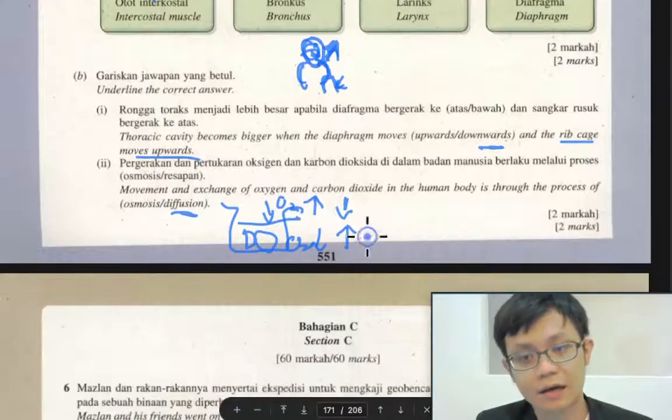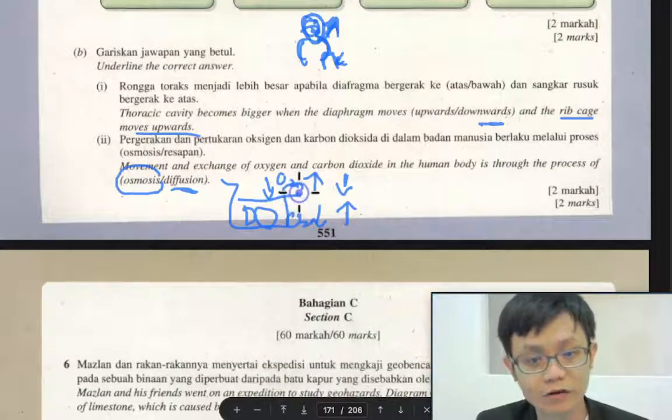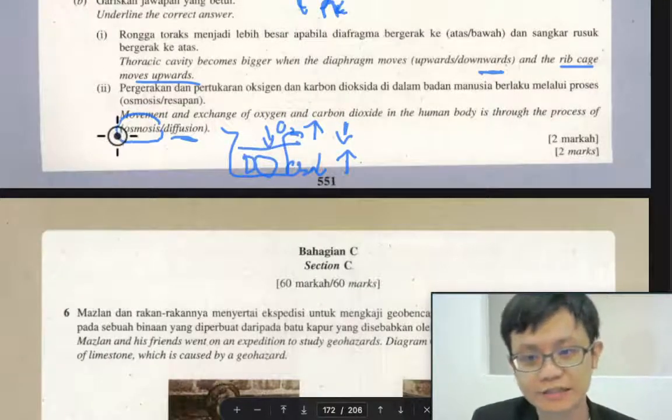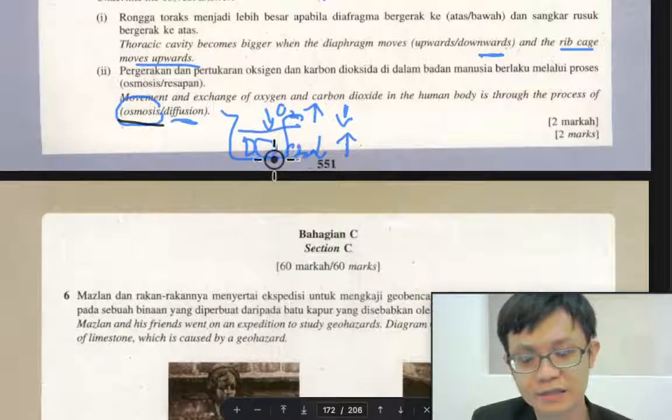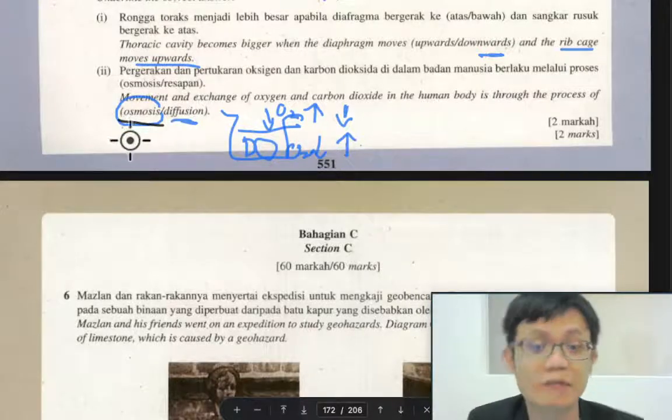Okay, how about osmosis? Can anyone explain to me, maybe by example, when osmosis will happen? Okay, so what is osmosis? Osmosis is the transferring of liquid from a higher water potential to a lower water potential through a semi-permeable membrane. But what is it actually?